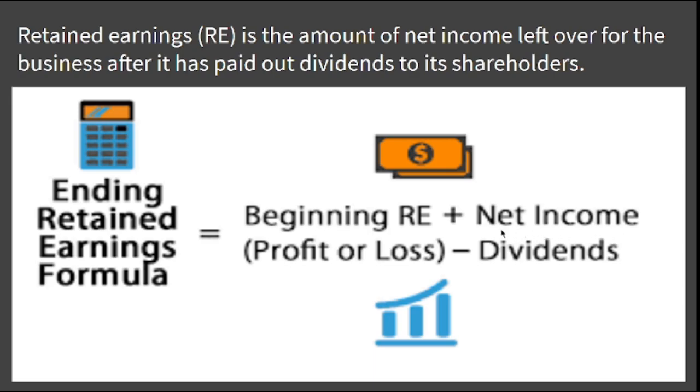Net income may be profit or loss. If it is profit, it is added to beginning retained earnings; if it is a loss, it is subtracted. Then dividends are subtracted from the total, and the leftover amount is the retained earnings for this specific financial year.